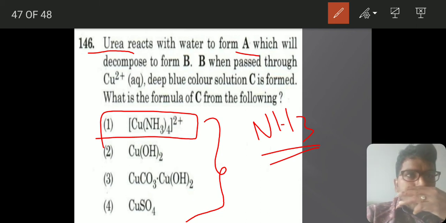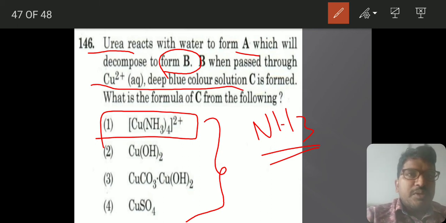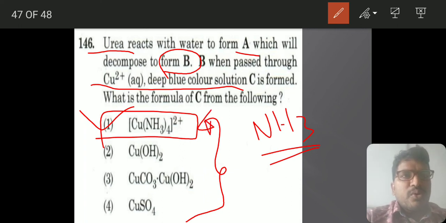Urea reacts with water to form the ammonium compound, which on decomposition forms B. And when this B is passed through copper solution, it forms a deep blue color solution, that is nothing but the copper tetraammine complex, which is blue in color. If you know this, copper blue in color, you can easily answer this question.